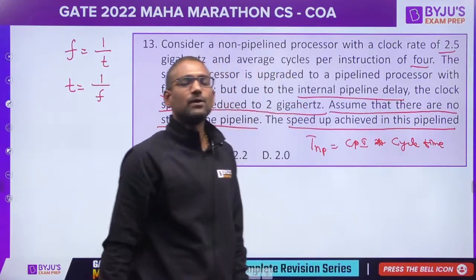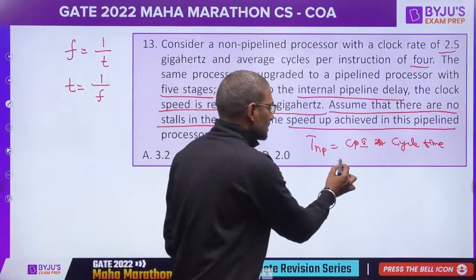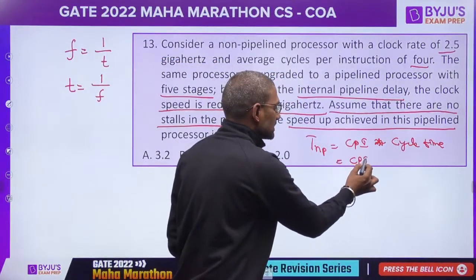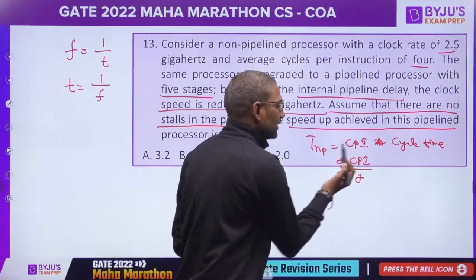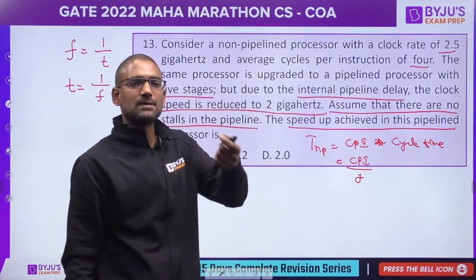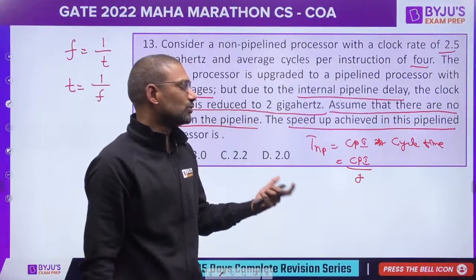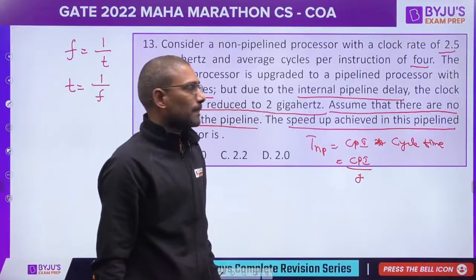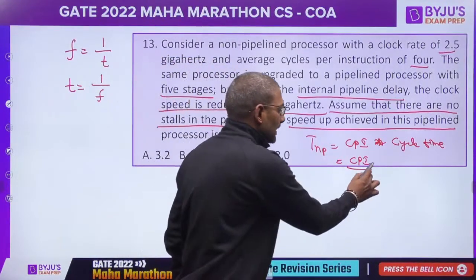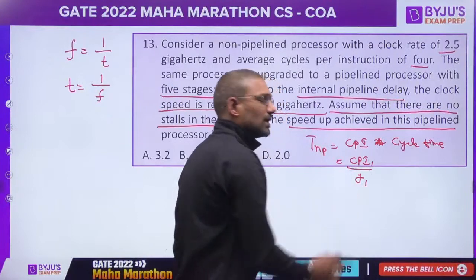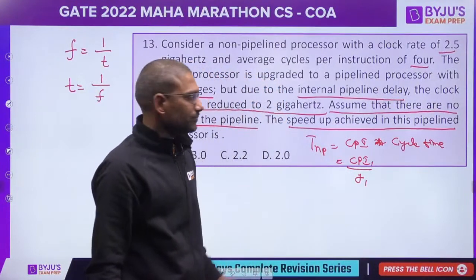But here we are given only frequency, so we can also write this as CPI divided by frequency, because cycle time is inversely proportional to frequency. Okay, so let me put it as CPI1 and F1.